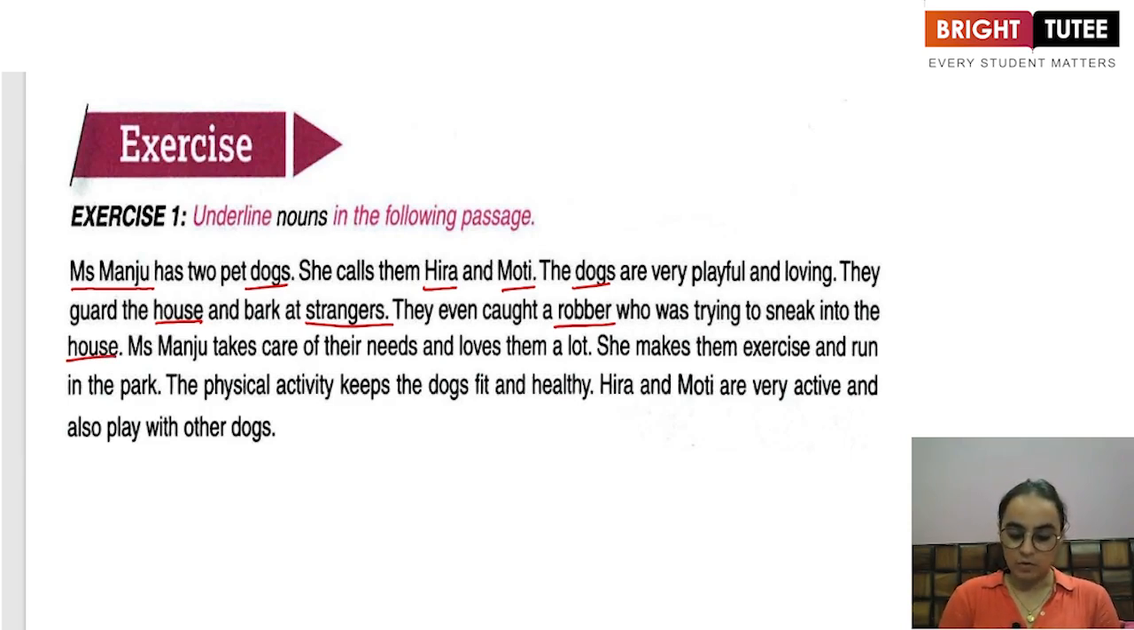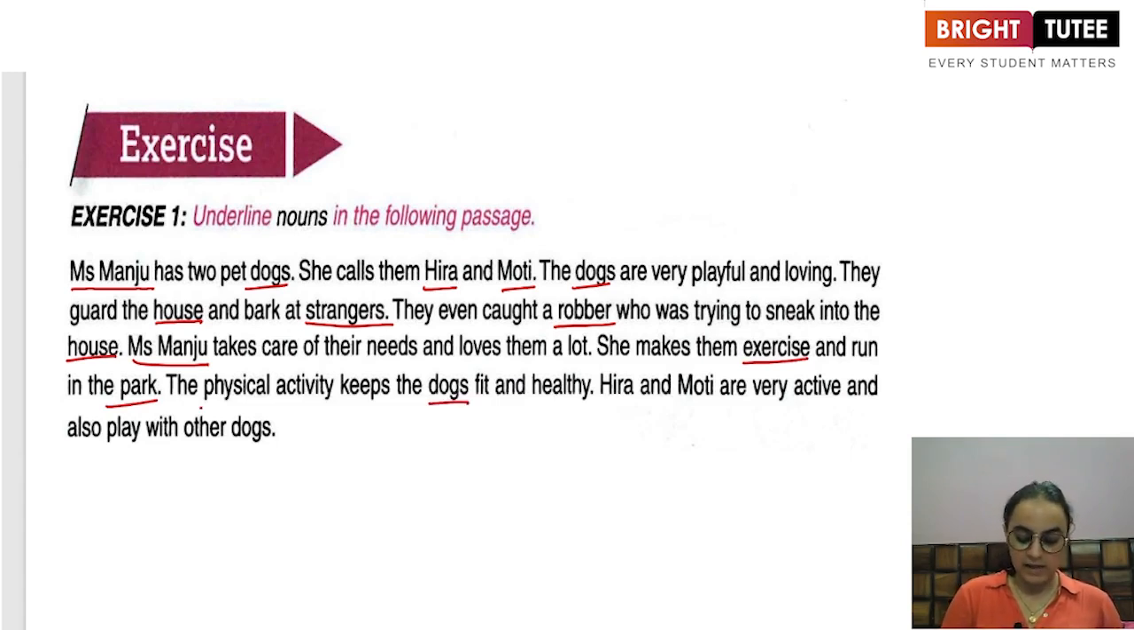So, this is how we are going to talk about and identify the different nouns because they, after all, are the name of a person, place, or thing. So this is how we are going to identify these. Okay, now let us move ahead. Miss Manju takes care of their needs and loves them a lot. She makes them exercise and run in the park. The physical activity keeps the dogs fit and healthy.